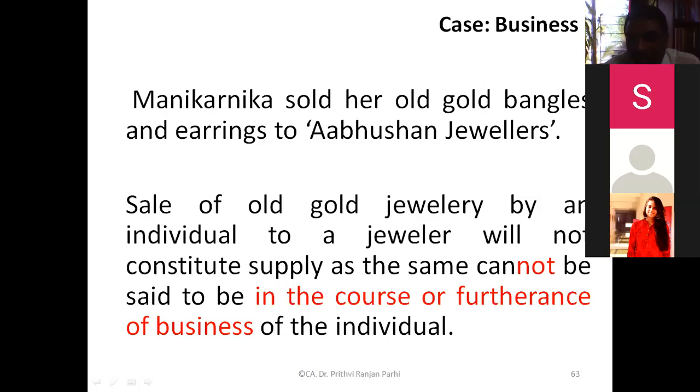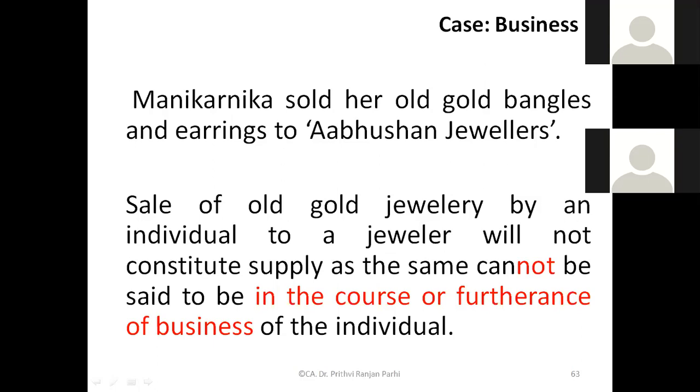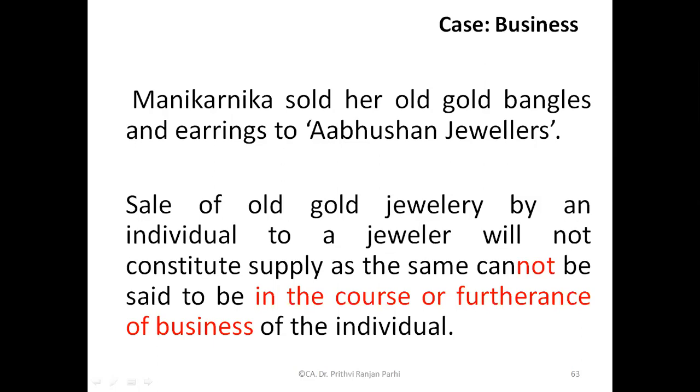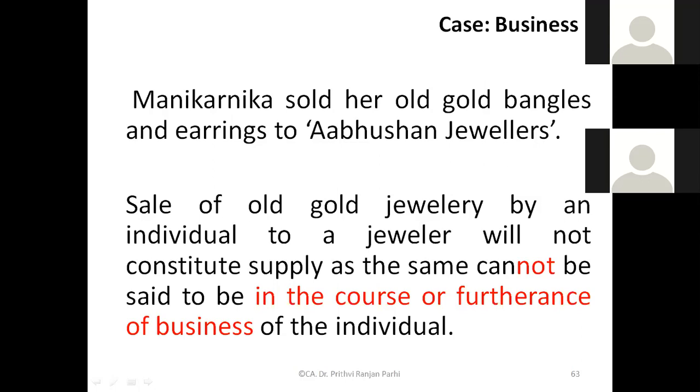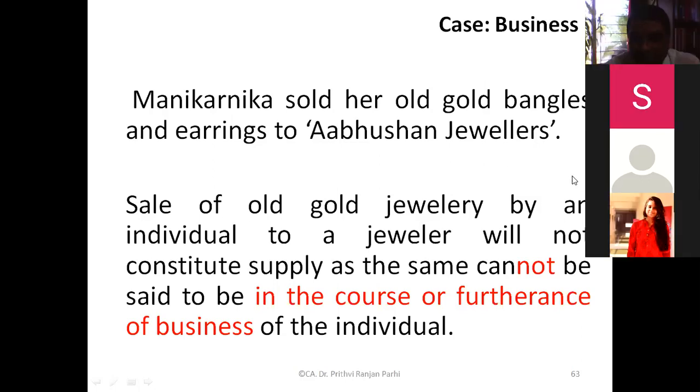Aditi, you answer this question. Let me repeat. In the previous cases we have seen that supply should be made in the course of business or furtherance of business. Now my situation is that there is a politician who has made some paintings.